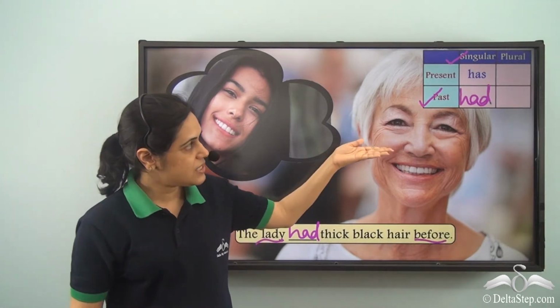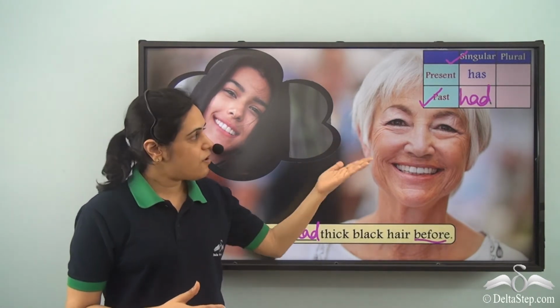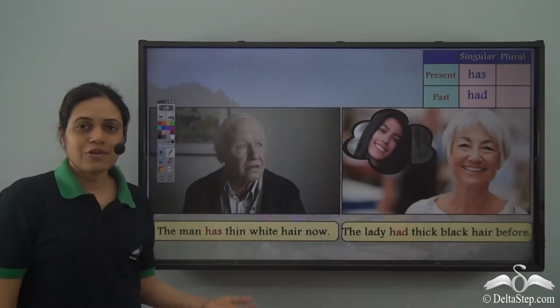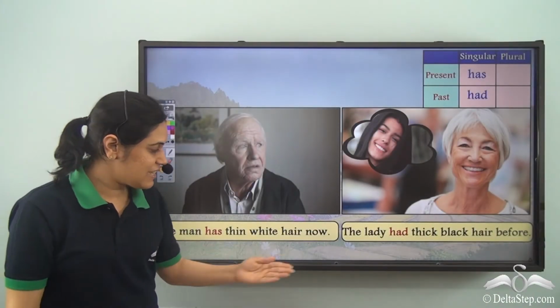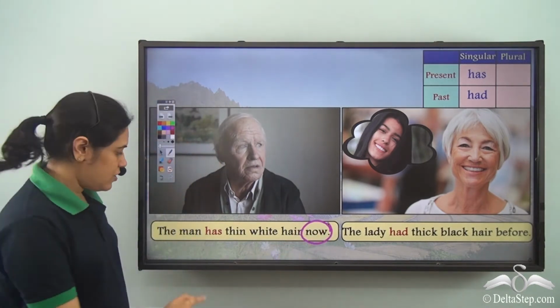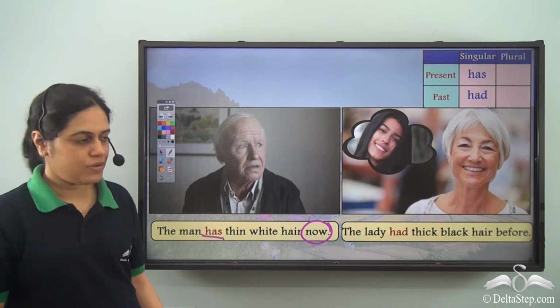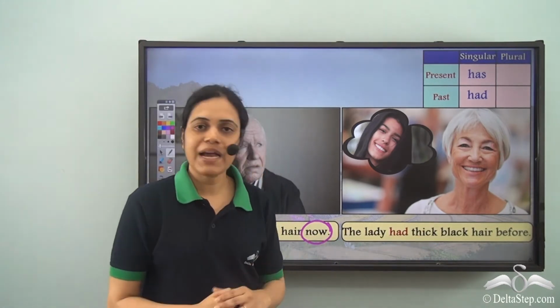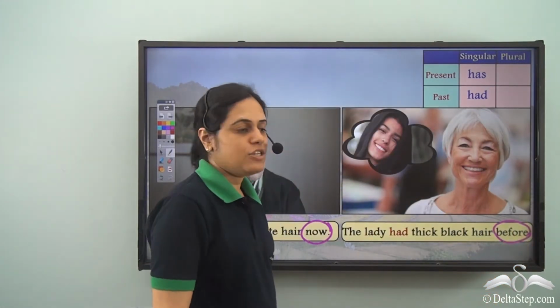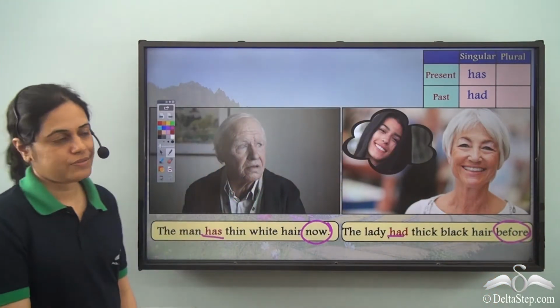So, for present, I use has. For past, I use had. So, the man has thin white hair now. Now means present tense. So, has is used. And the lady had thick black hair before. Before means past tense. So, had is used.